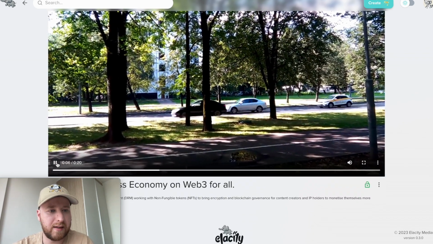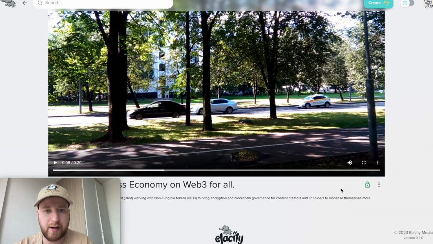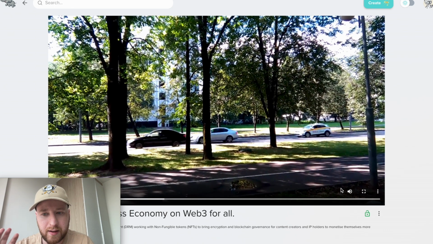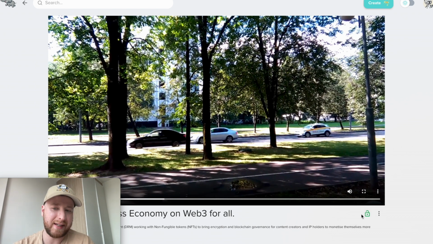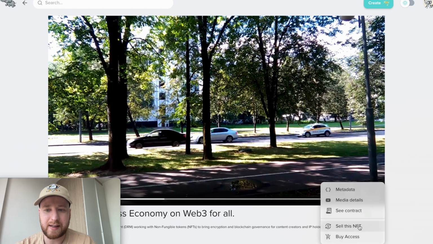And this is a very big step in the whole of Web3 as a whole, because we are unlocking a completely new marketplace and environment. So it's super exciting how this can be developed further and how it can be used across the world globally by content creators. And how reputation comes into it is another really important element, but we can talk about that a little later. So in this case, I've got access and I can sell this NFT too now.